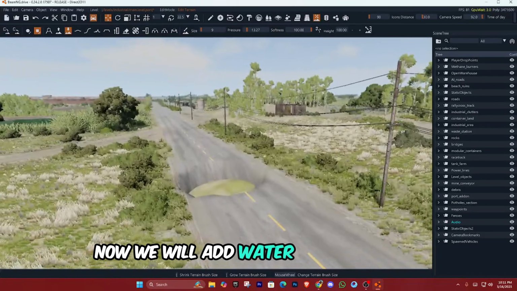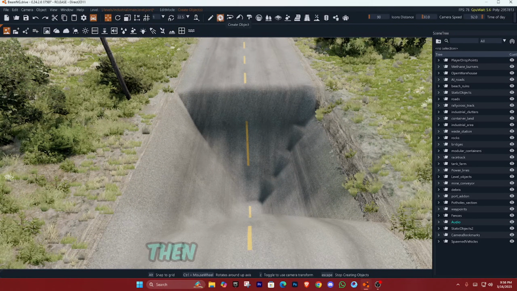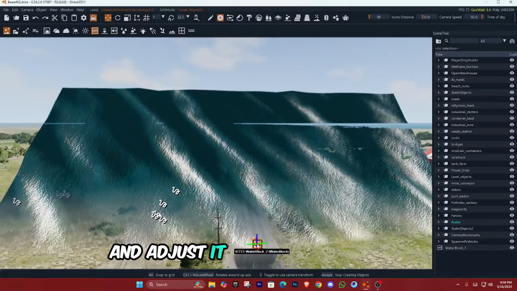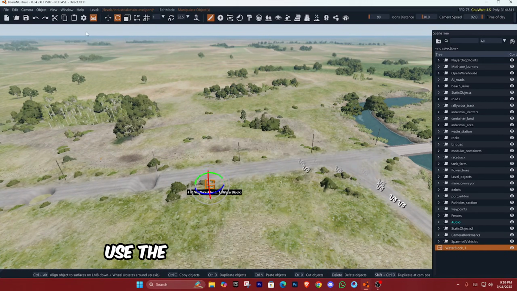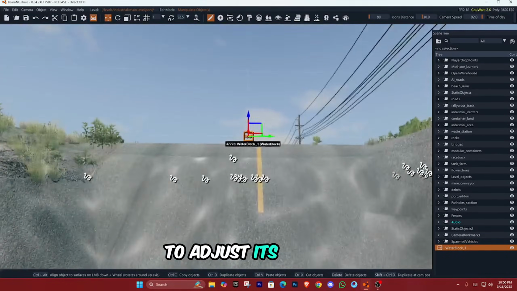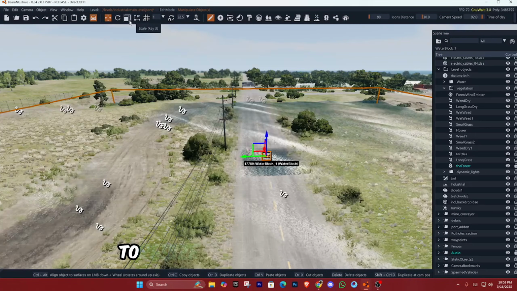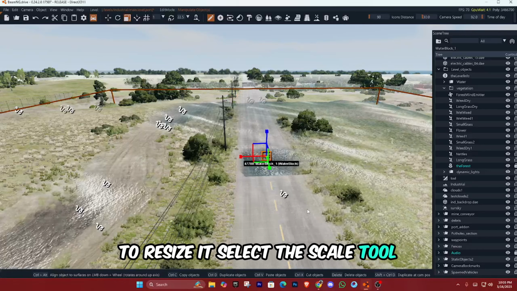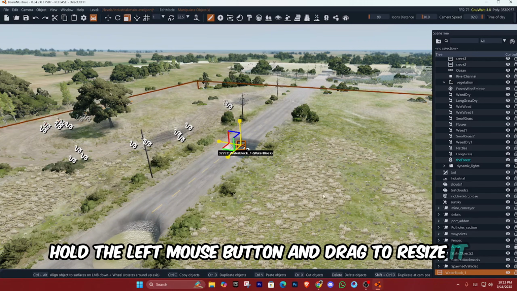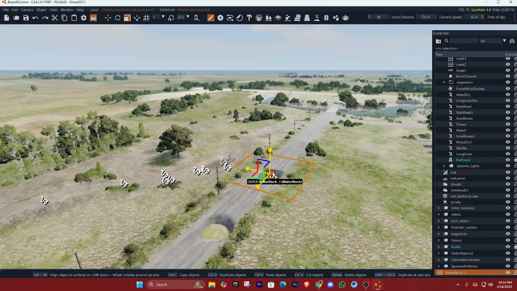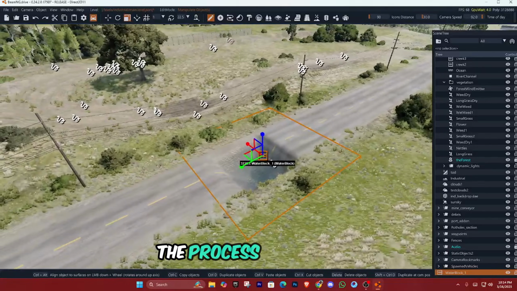Now we will add water inside the hole. To do this, select the Create Object option. Then choose Water Block and adjust it to fit inside the hole. If the water block does not align properly, use the Rotate and Translate tools to adjust its position. You may notice that the water block is too big. To resize it, select the Scale tool. Then click on the water block, hold the left mouse button, and drag to resize it. Once the water block fits perfectly inside the hole, the process is complete.